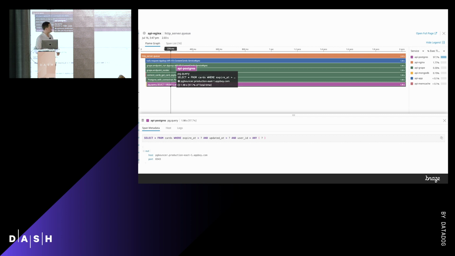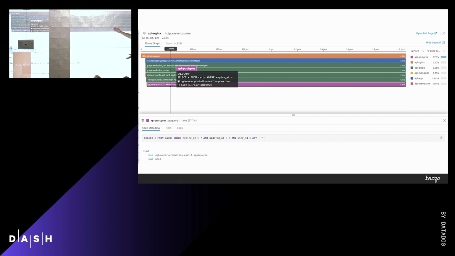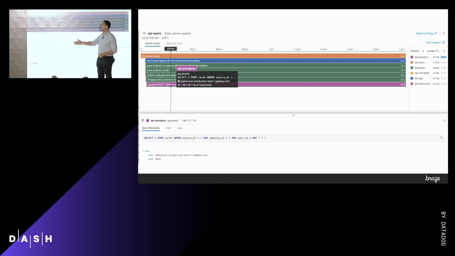So tools like Datadog are really useful for this, and Datadog specifically has been extremely useful because we have things like this, where we can look at the query that we're actually running. We can see it in the context of the job itself, and we can identify the slowly performing queries. We can identify places where we should be using indexes, where we should be making schema changes, and we can deploy those changes and immediately see what happened. We can immediately see how it impacted our system.